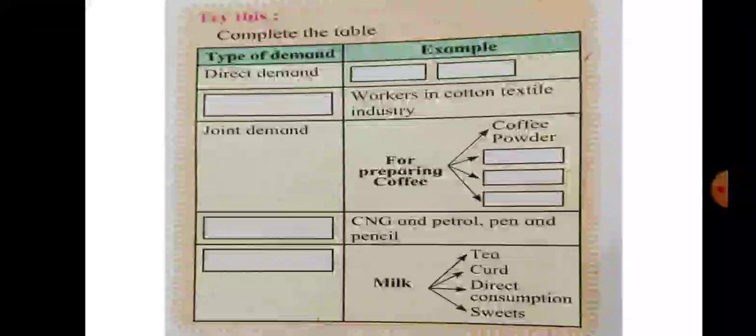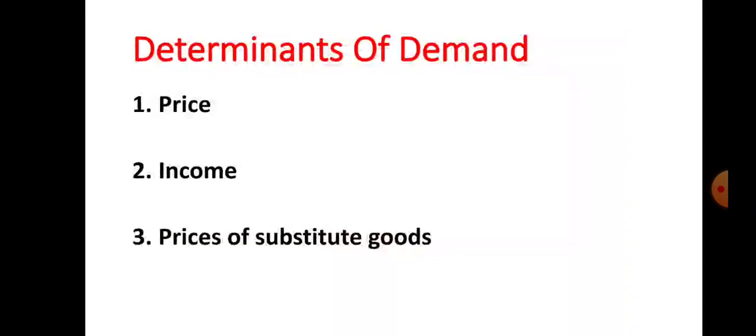Okay, so demand for milk is what here? Composite. So what is the answer in the empty box? Composite demand. Okay, so complete this activity. Try this activity. Now let us see the next topic, that is determinants of demand.